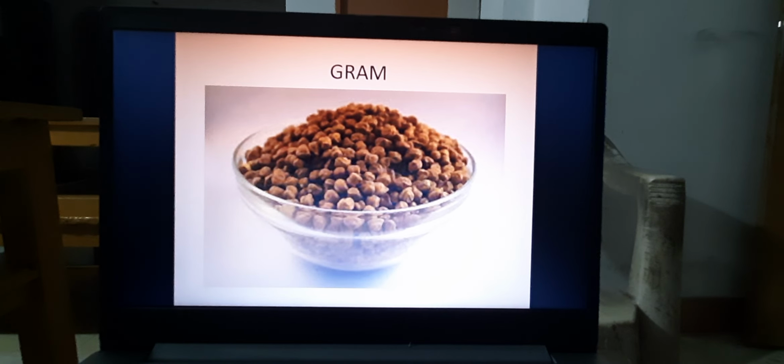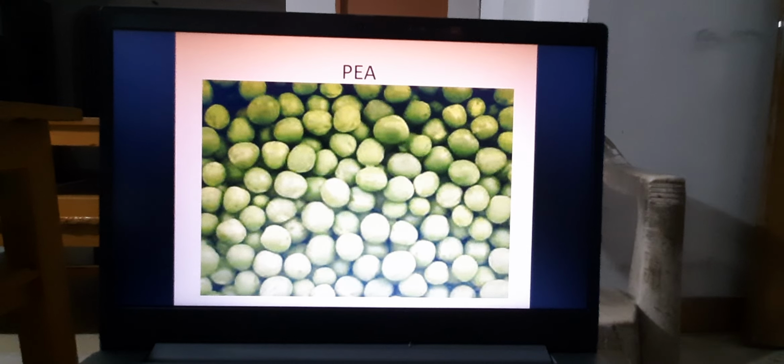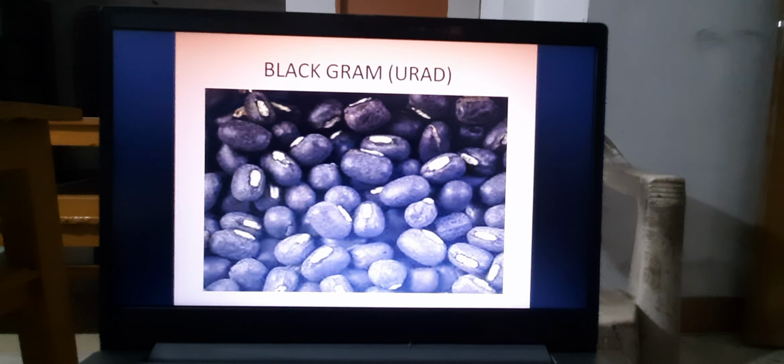So for protein giving fruits, mainly gram, pea, we are familiar with pea. Then black gram. Black gram is urad dal we are using, and making different types of nutritious foods, and it is very much proteinaceous.